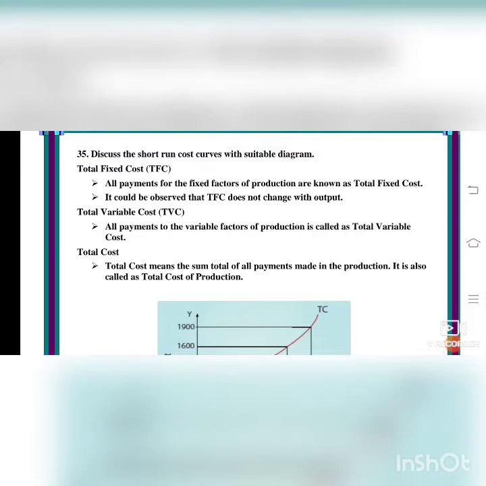So first, TFC, total fixed cost, means all payments for the fixed factors of production. It could be observed that TFC does not change with the output. And TVC, total variable cost, means all payments of the variable factors of production. Next, total cost is the whole lump sum amount spent for the production. The total cost means the sum total of all payments made in production. It is also called the total cost of production.